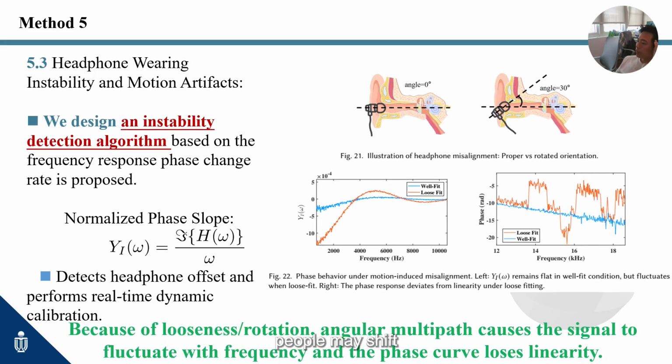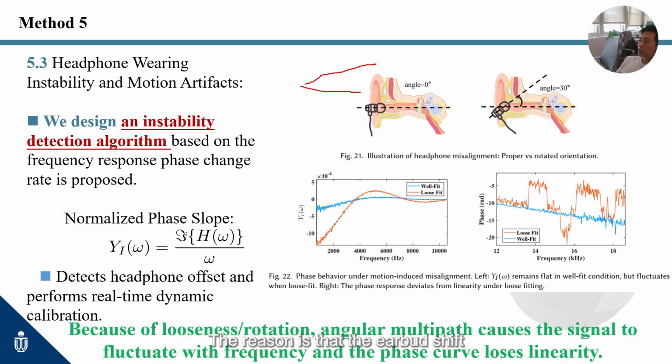When we put on the earphones, people may shift, leading to unstable wear. Unstable earphone wear and movement introduce artifacts that require correction to avoid false alarms. We design a method to find it. Our process is straightforward. We use the phase change rate of the frequency response as the core cue.